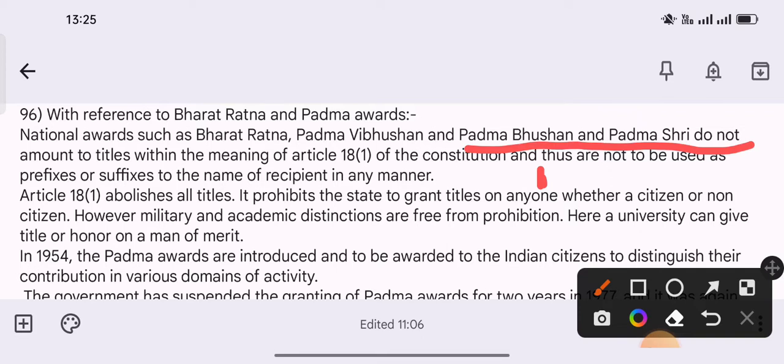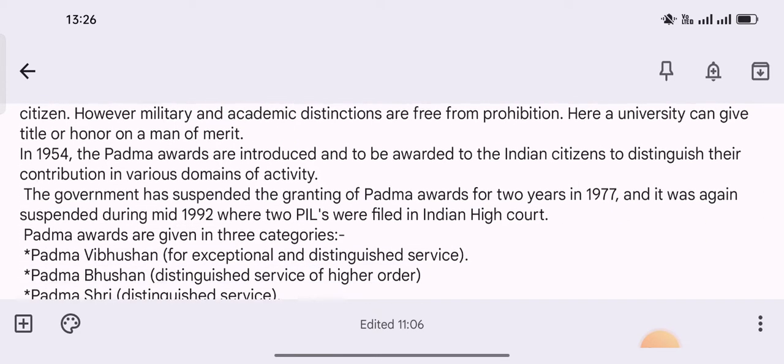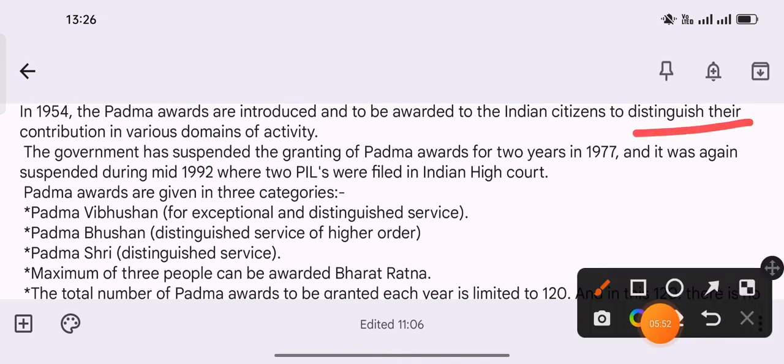So Article 18 Clause 1 abolishes all titles and it prohibits the state to grant titles on anyone, whether a citizen or non-citizen, and however military and academic distinctions are free from prohibition. Here a university can grant title or honor on a man of merit. And in 1954 the Padma Awards were introduced and to be awarded to the Indian citizens to distinguish their contribution in various domains of activity.